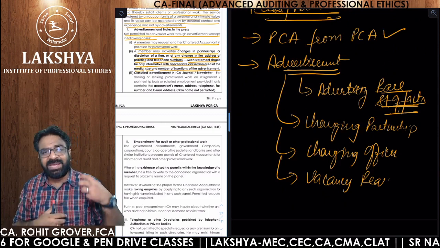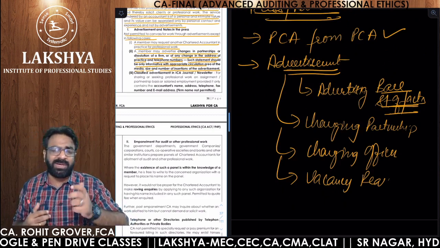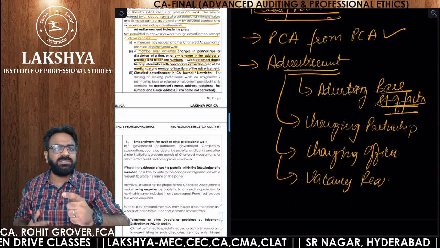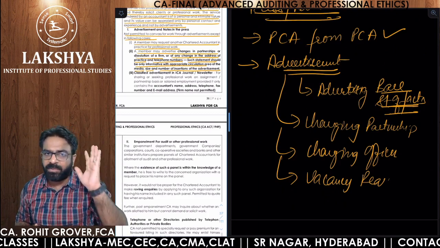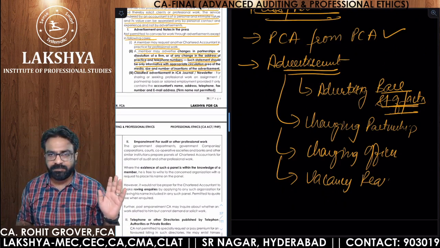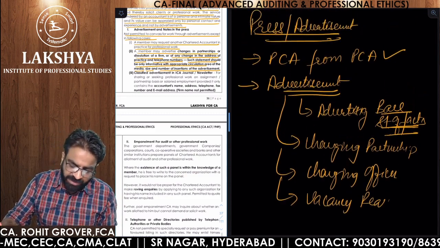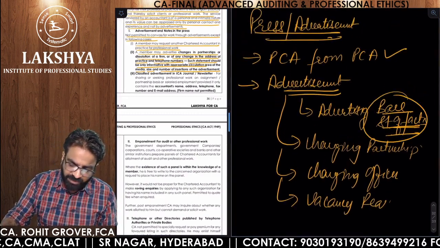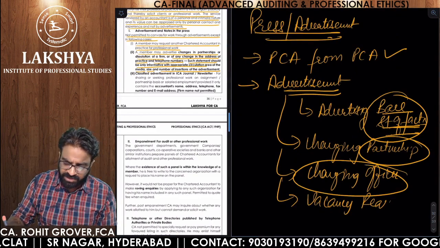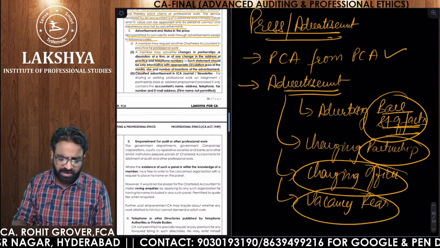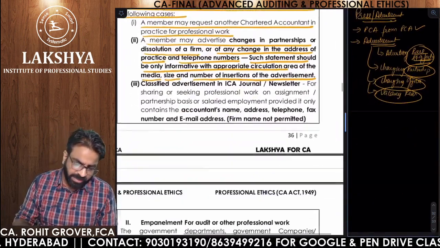So if the ICAI at any point of time comes to know that you are trying to solicit directly, clause 6 will be applicable to you and you will be guilty of professional misconduct. So try to give the bare statement of facts. Okay, try to give the bare statement of fact, a bare statement of partnership, change in office or vacancy required. These kinds of advertisements are allowed, right?